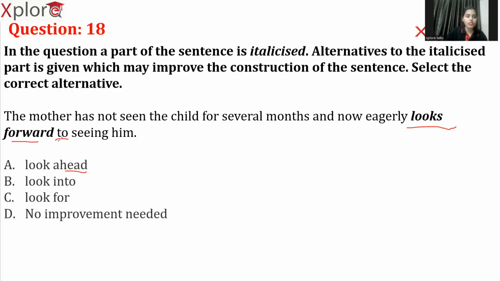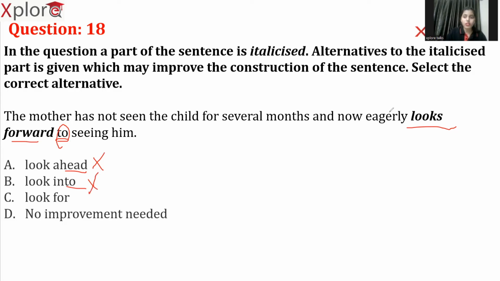We will not use this term here, right? So hence proved, option A is wrong. Now, looking into "to seeing him." As you can see, "to" and "to" are side by side. Why are we even using it twice? So there is a redundancy error. So eliminate option B also.